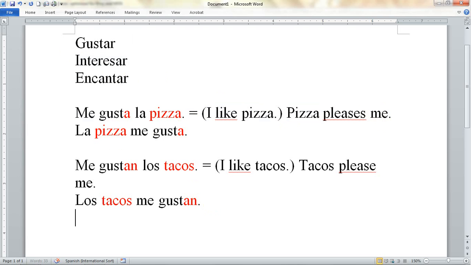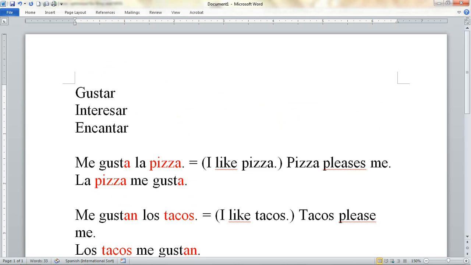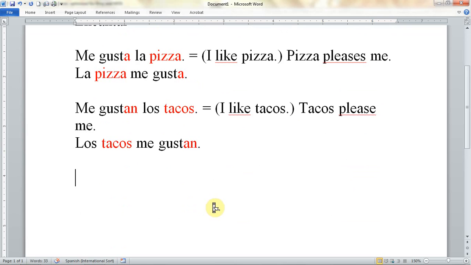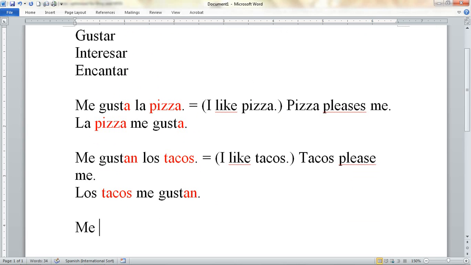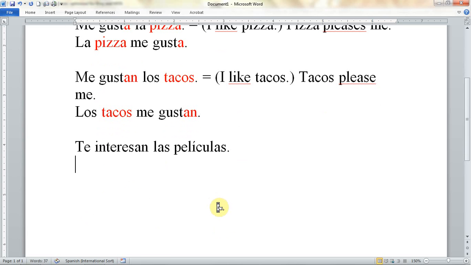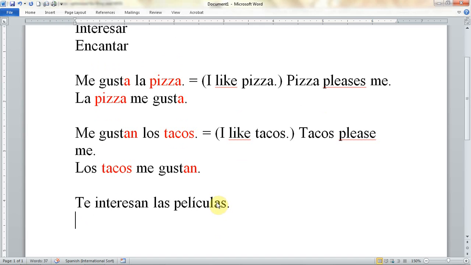Okay, so let's look at some more examples. Me interesan las películas. Actually, let's try it there now. ¿Te interesan las películas? Okay. ¿Te encanta Mexico?